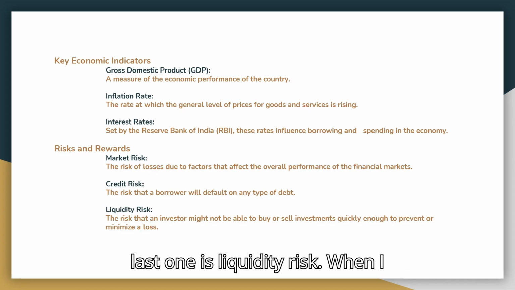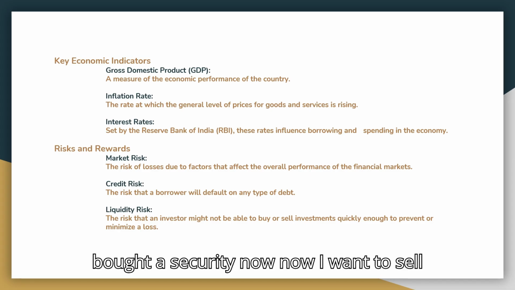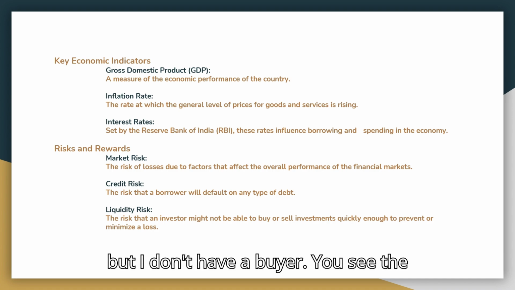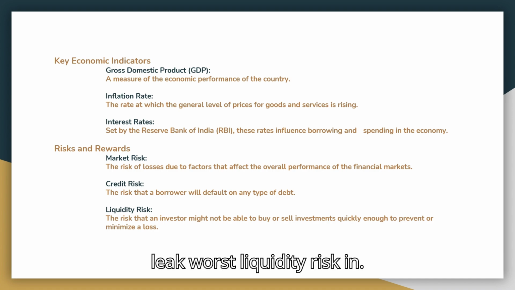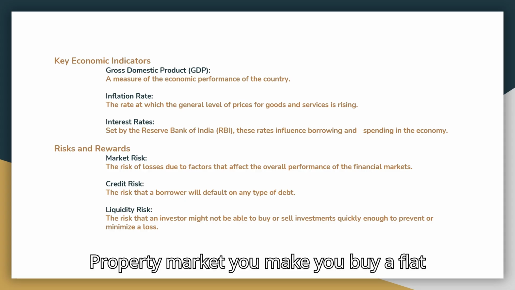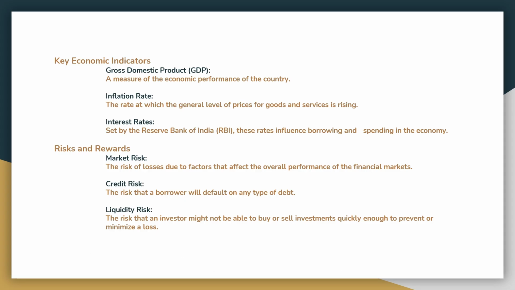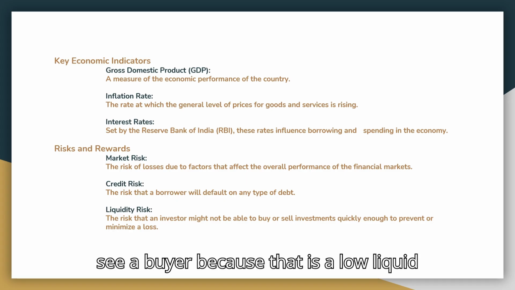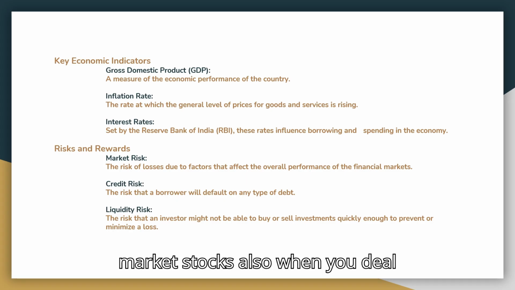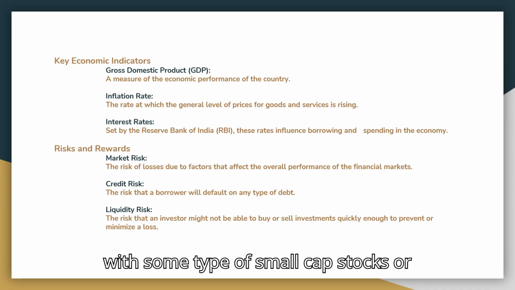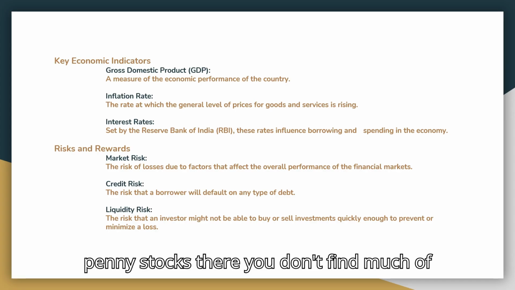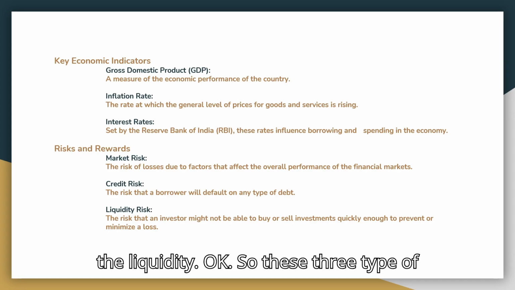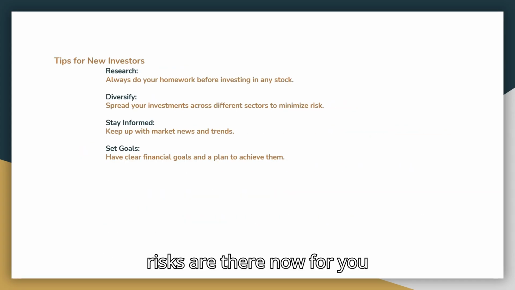And the last one is liquidity risk. When I bought a security, now I want to sell, but I don't have a buyer. You see the worst liquidity risk in the property market. You buy a flat, but then you want to sell, and you don't see a buyer, because that is a low liquid market. Stocks also, when you deal with some types of small cap stocks or penny stocks, there you don't find much liquidity. Okay, so these three types of risks are there.